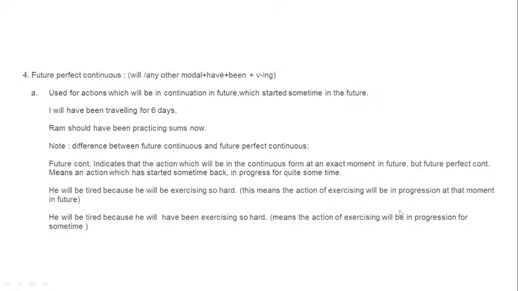Suppose it is given in the sentence and you have to improve the sentence. You need to understand what exact phrase you should choose instead of that wrong phrase. So what will you write? What option will you select? He will have been exercising so hard. So according to the need of the sentence, you should understand.